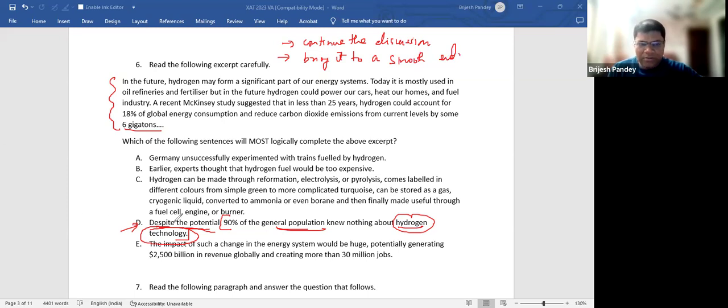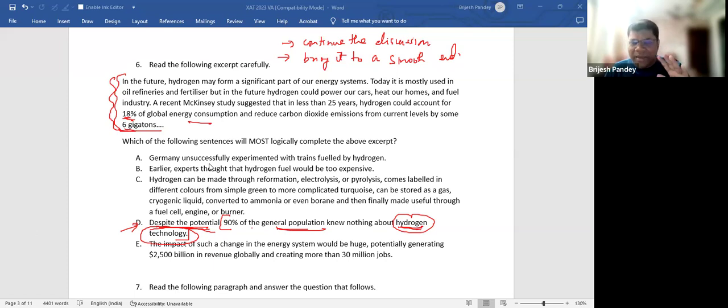So when I look at D, this is not a problem despite the potential, because potential refers to 18% of global energy consumption and bringing down the carbon dioxide emissions by 6 gigatons. The problem is that when you enter into this, 90% of the general population is about hydro, not knowing how that is connected to this whole discussion. Okay, I hope you have understood now.